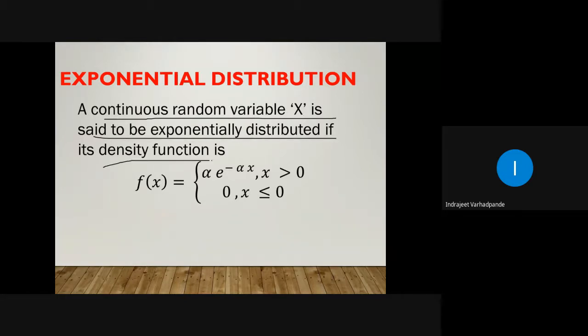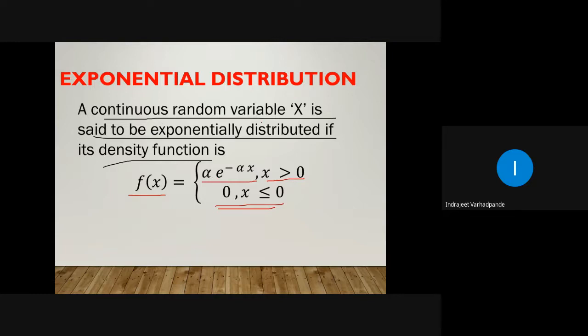the density function is given by f of x is equal to alpha e to the power minus alpha x for x greater than 0 and 0 for x less than or equal to 0. So when we say that it is an exponential distribution, the density function contains the exponential term. So what is alpha? Alpha is nothing but the parameter or the constant term, right?